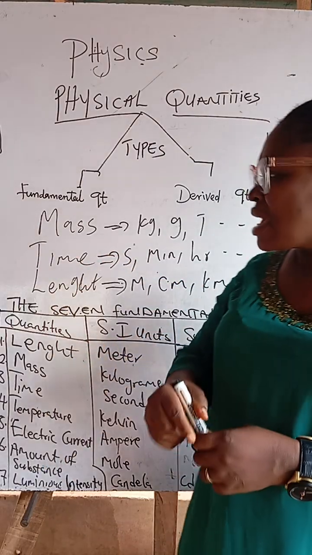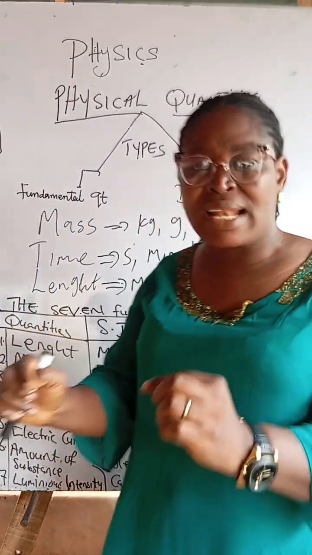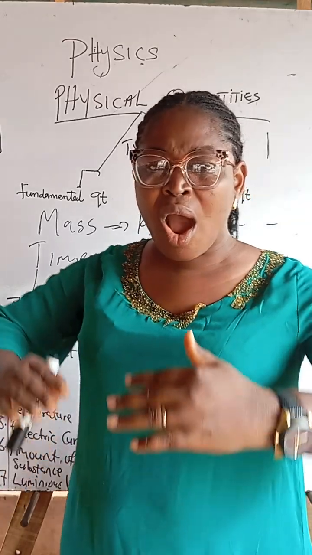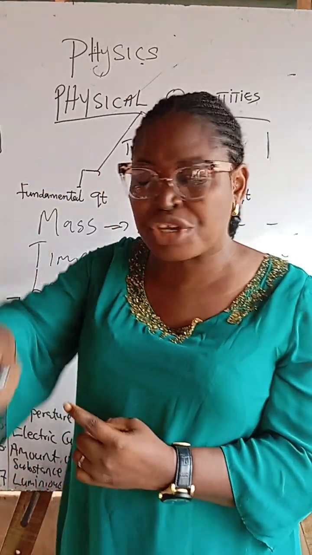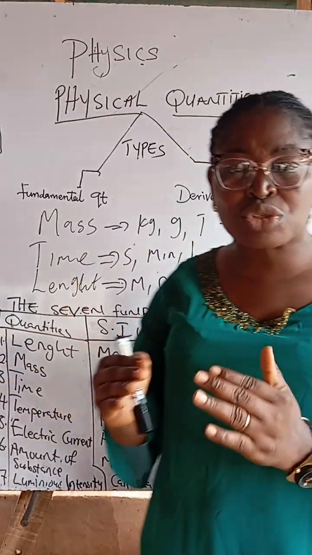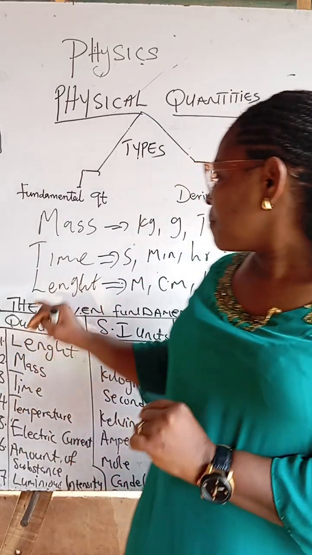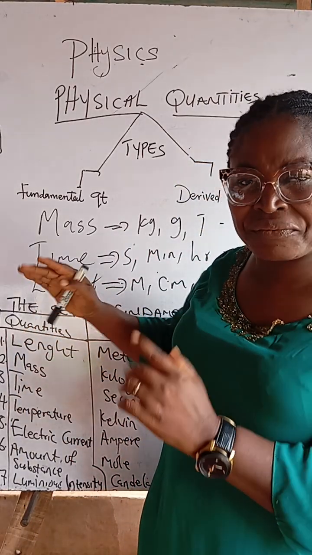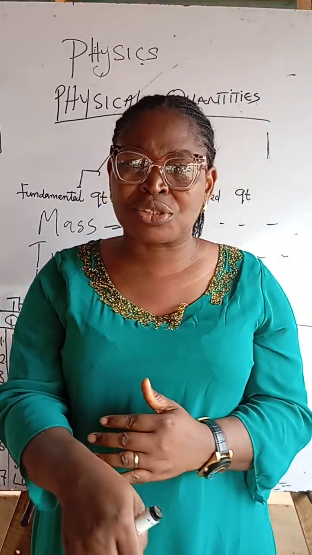In other words, if I should have a number or a constant, let's say in a question I say a body 2 kilogram, all the students answering the question must know that that 2 kilogram belongs to mass. If I should say 2 seconds, that seconds is attached to the number 2, making that 2 belong to the value of time. In the same manner, let me come back to the physical world.